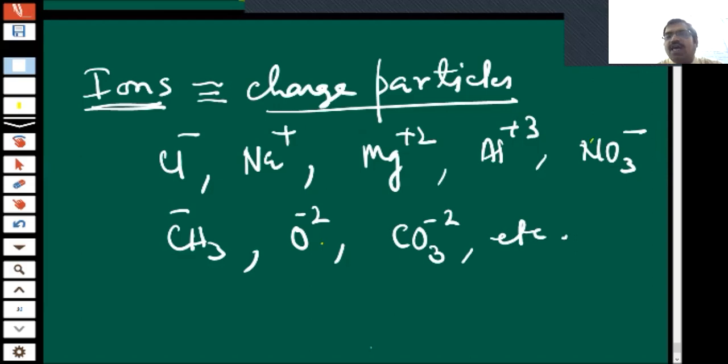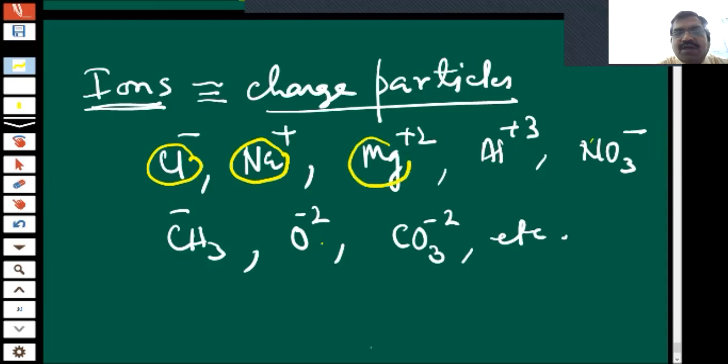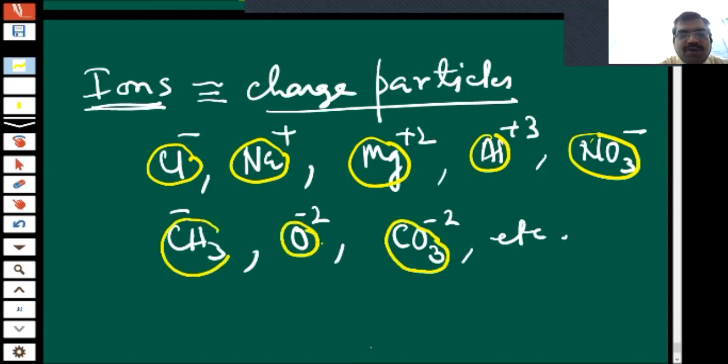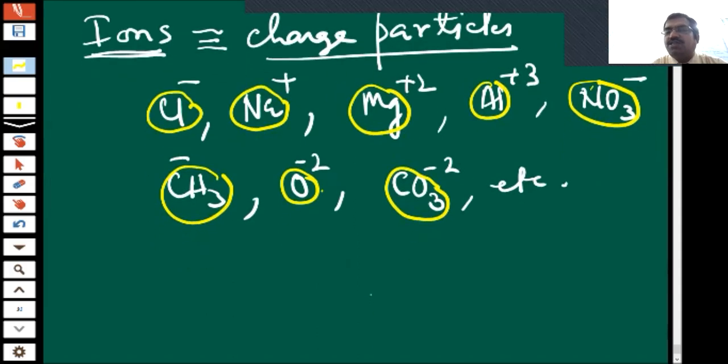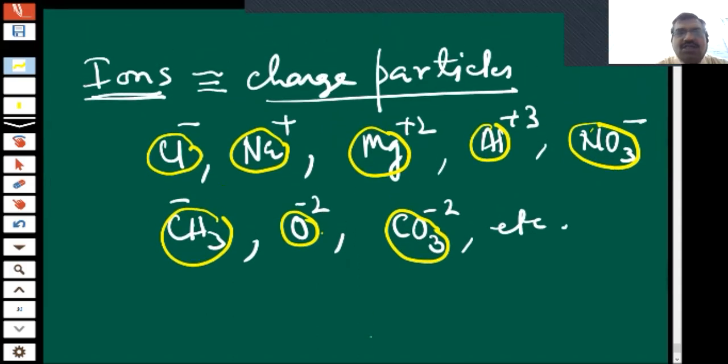So any charge is present on the particle, any charge. Why this charge is present, I don't know. This is one particle, this is a particle, this is also a particle, a group of atoms. But they are having charge. So those particles having charge are known as ions. You will call them ions.